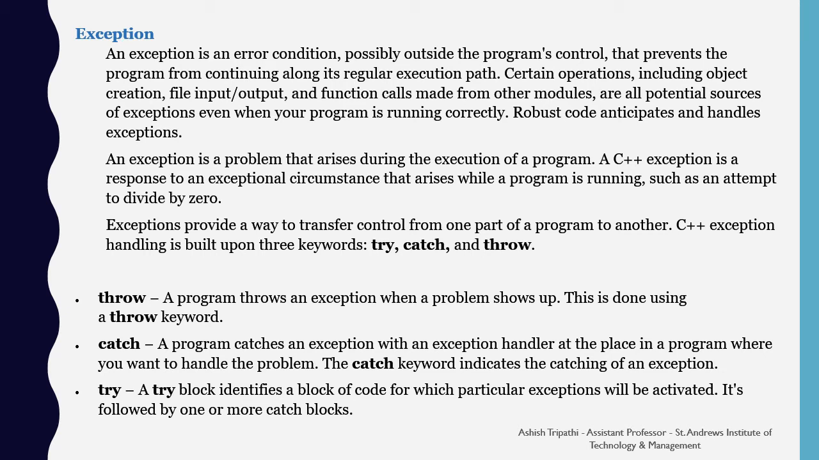Now, what is a throw? A program throws an exception when a problem shows up. This is done using the throw keyword. Catch. A program catches an exception with an exception handler at the place in the program where you want to handle the problem. The catch keyword indicates the catching of an exception. Try. A try block identifies a block of code for which particular exceptions will be activated. It is followed by one or more catch blocks.